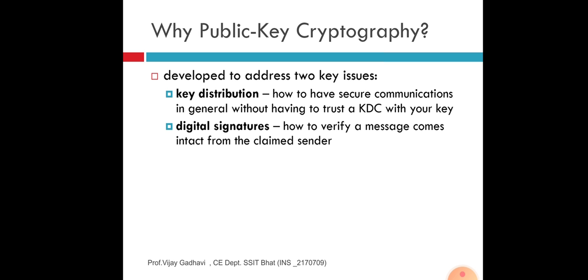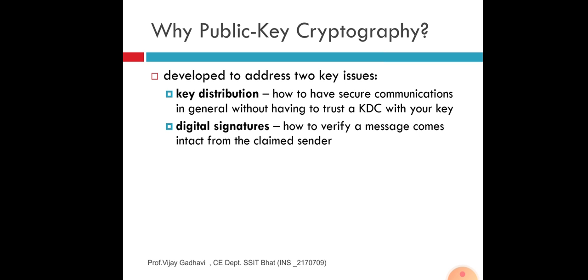Now next, why public key cryptography was developed: to address two key issues. First is key distribution and second is digital signatures. Key distribution is how to have secure communication in general without having to trust a KDC with your key.